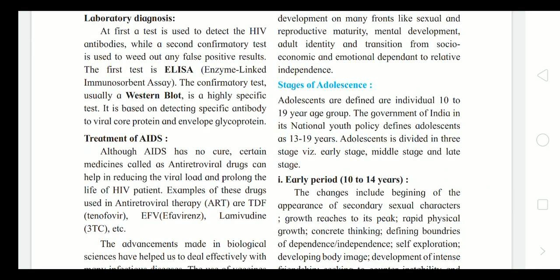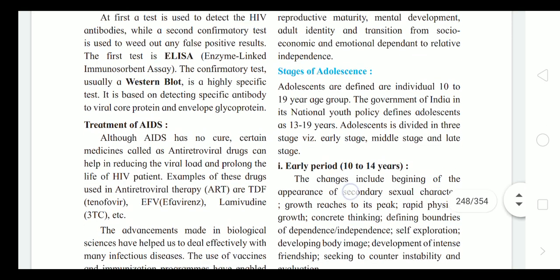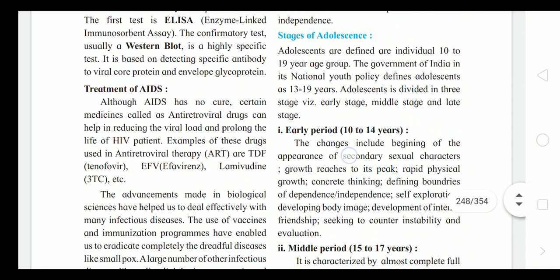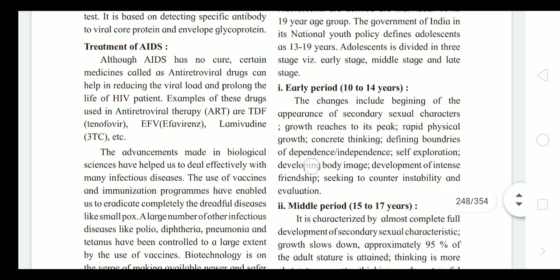At first, a test is used to detect the HIV antibodies, while a second confirmatory test is used to weed out false positive results. The first test is the ELISA test, enzyme linked immunosorbent assay, and the confirmatory test is the Western blot, a highly specific test, where specific antibodies to viral core proteins and envelope glycoproteins are detected.